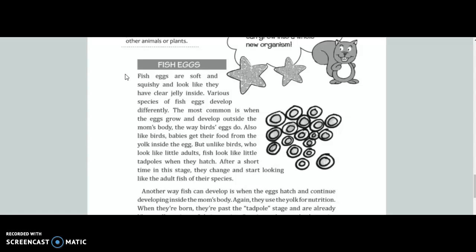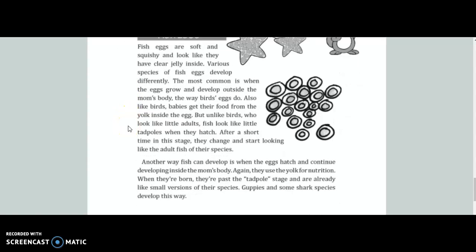Fish eggs are soft and squishy and look like they have clear jelly inside. Various species of fish eggs develop differently. The most common is when the eggs grow and develop outside the mom's body, the way birds' eggs do. Also, like birds, babies get their food from the yolk inside the egg. But unlike birds, who look like little adults, fish look like little tadpoles when they hatch.